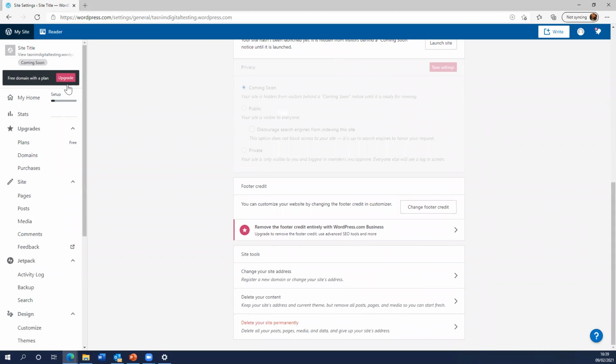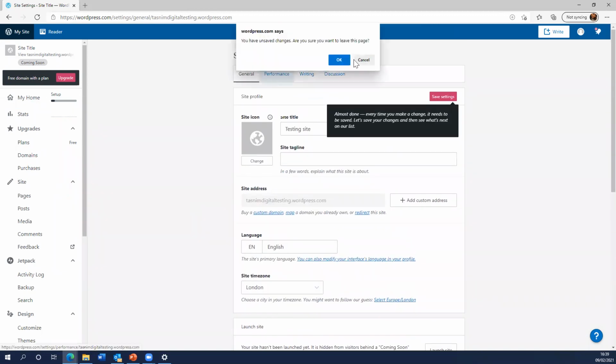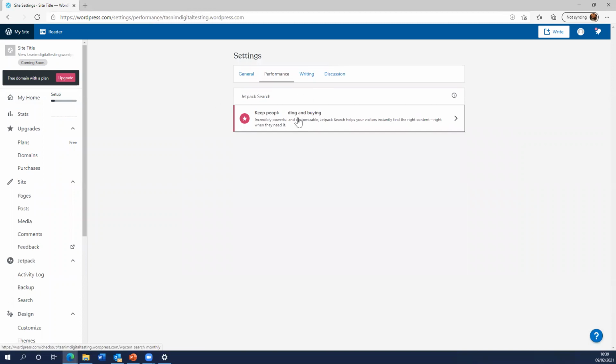So once you've decided on that, you make sure you save the settings.